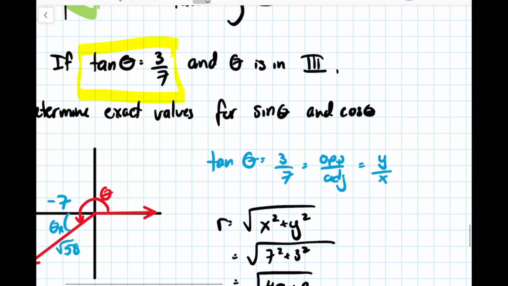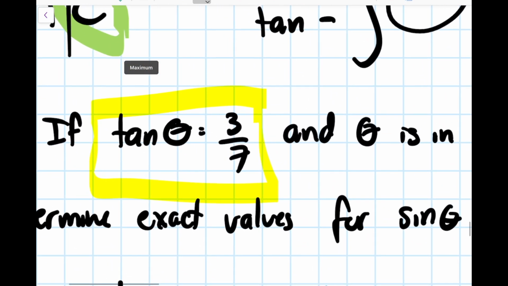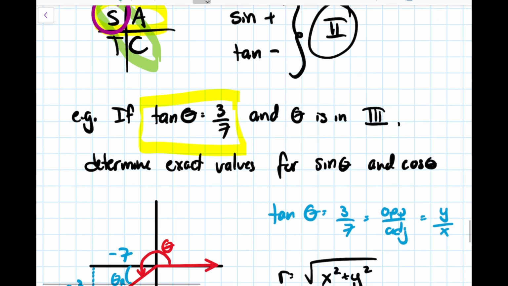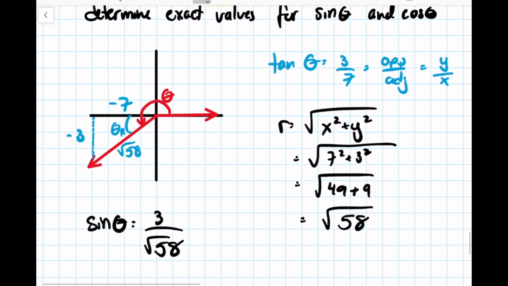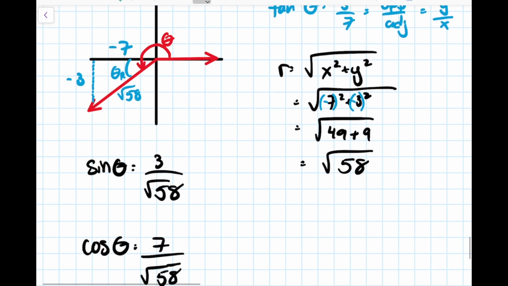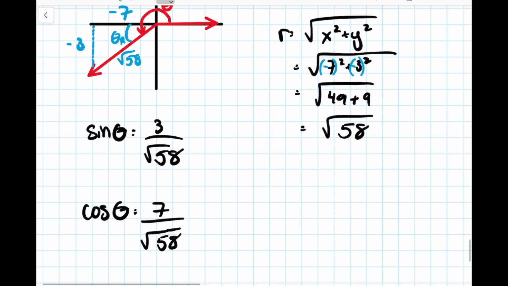It's just that when we had our tangent ratio here, those negatives had already been canceled out for us before it was given. If we make that a -3 and a -7, it won't really affect our Pythagorean theorem at all because they would have just gotten canceled out anyways. But that does mean that our ratios at the end here are now -3 over root 58 and -7 over root 58, which gets us the negatives as we should have had.